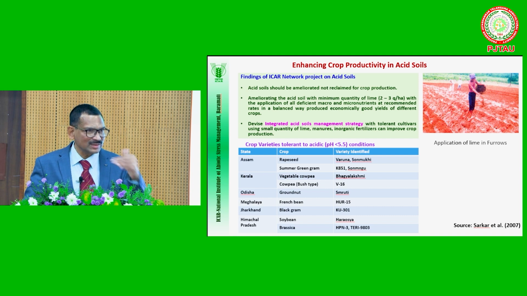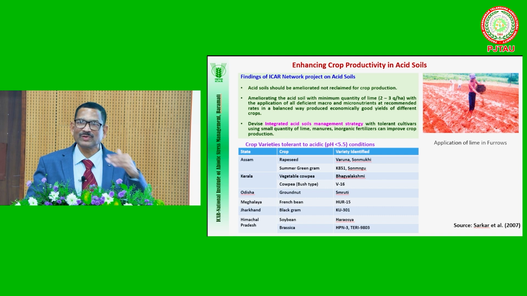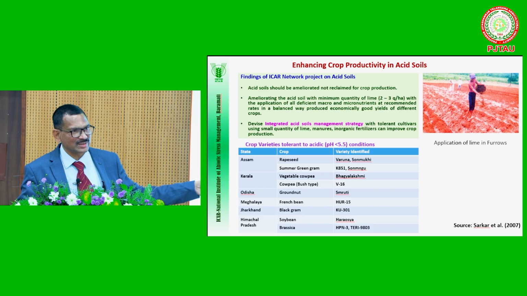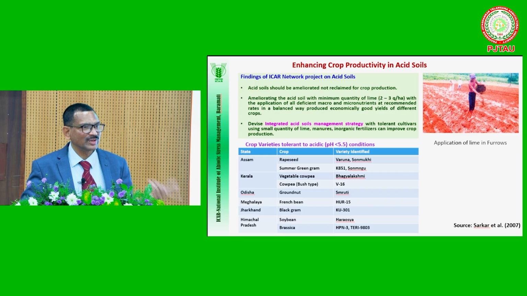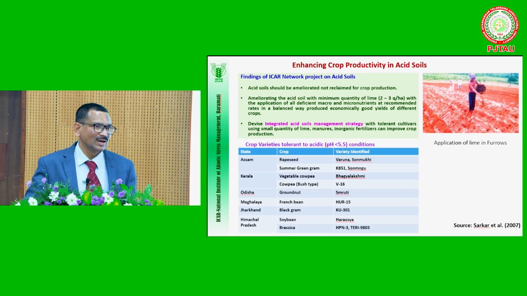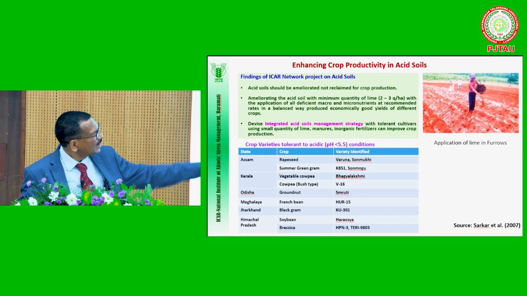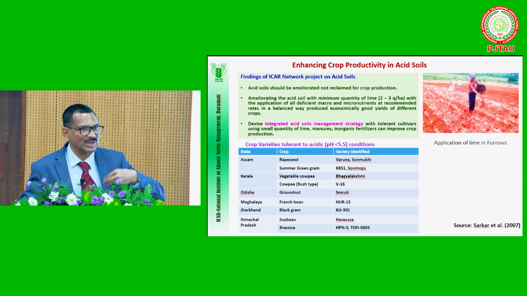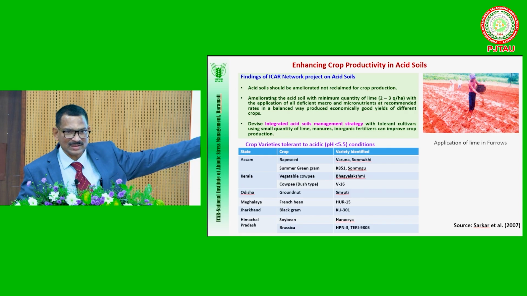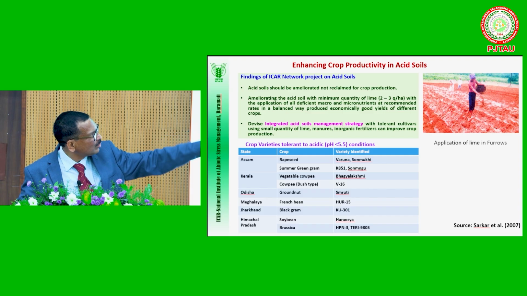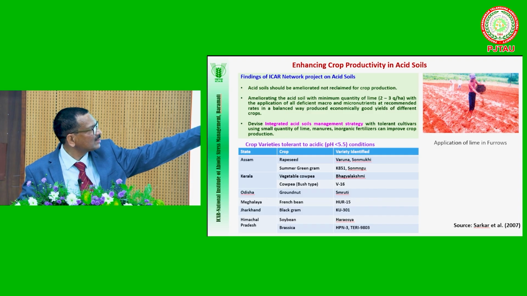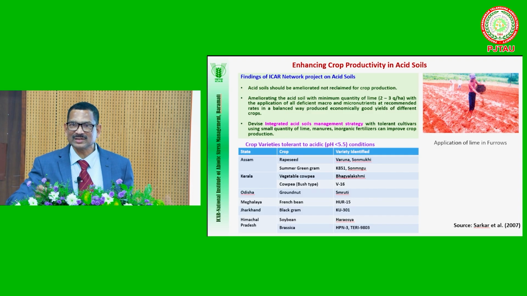But what they did is, alternatively, don't go for complete reclamation. You can go for amelioration, meaning a minimum quantity of 4-5 quintals of lime you apply. Along with that, if you supply whatever deficient nutrients are there, we can mitigate temporarily and get good yields of the crops. Also, earlier we used to supply lime just by broadcasting, but they suggested balanced fertilization along with a lower rate of lime with furrow application. So there is a package they have given.